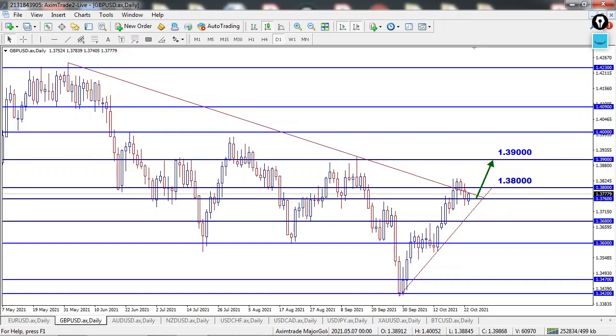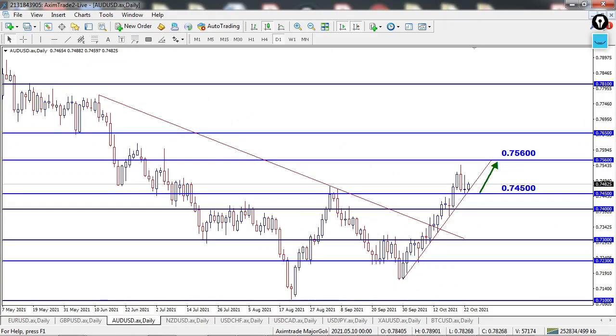On GBPUSD, the price managed to break the major downtrend line last week, which indicates possible upside move. If the price closes above the 1.38000 level within this week, then there is high probability for the price to rise to test the 1.39000 level. We have consumer confidence, durable goods and gross domestic product news scheduled for this week, which we need to keep an eye on.